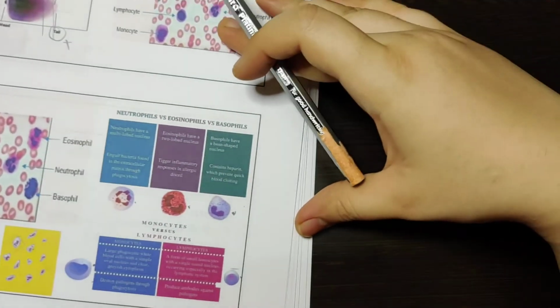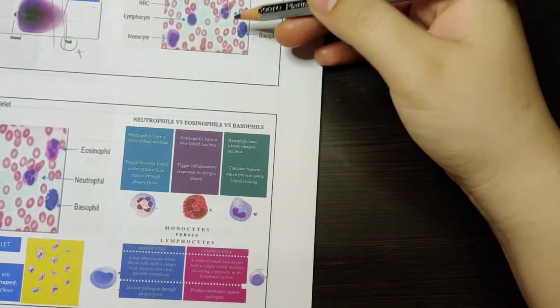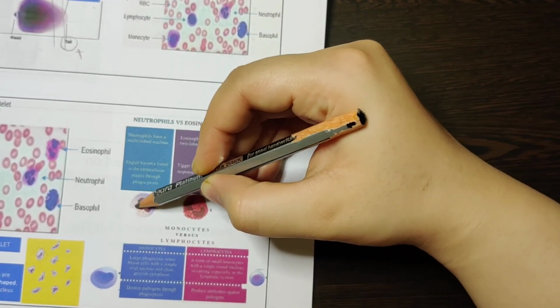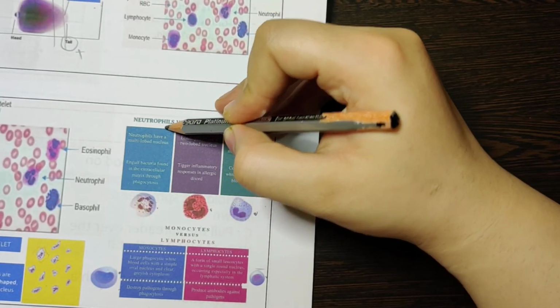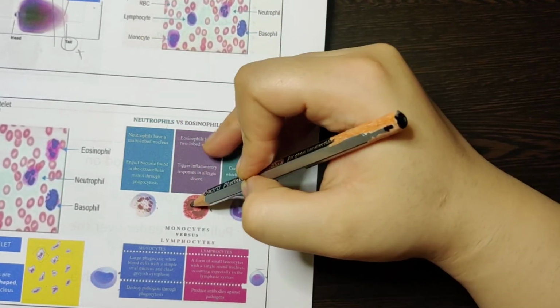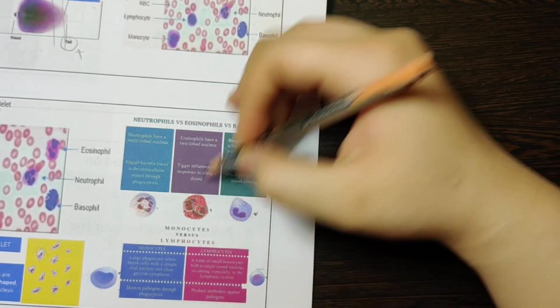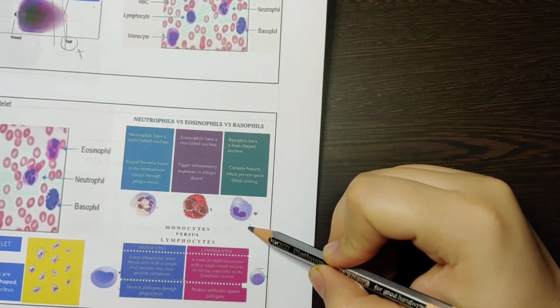Then the WBCs. How do we identify what type of WBC it is? Neutrophils are multi-lobed. If you see multiple lobes, it is a neutrophil. Eosinophils have only two lobes. Basophils are kidney bean shaped.